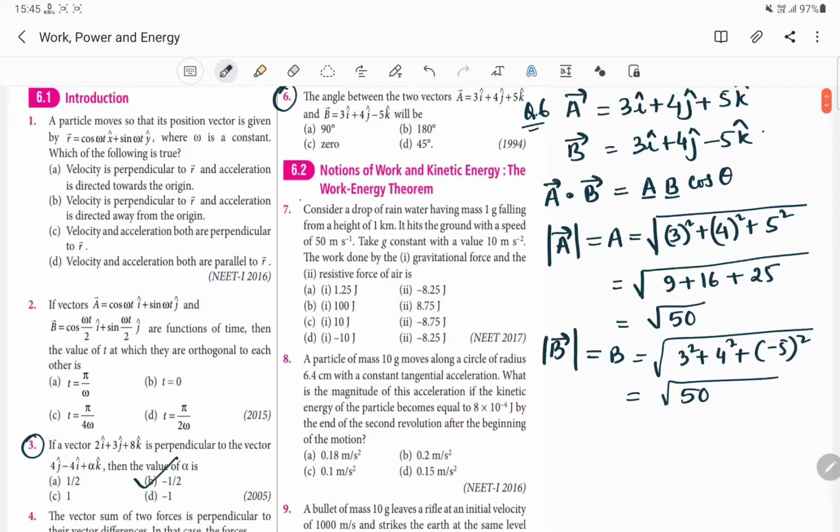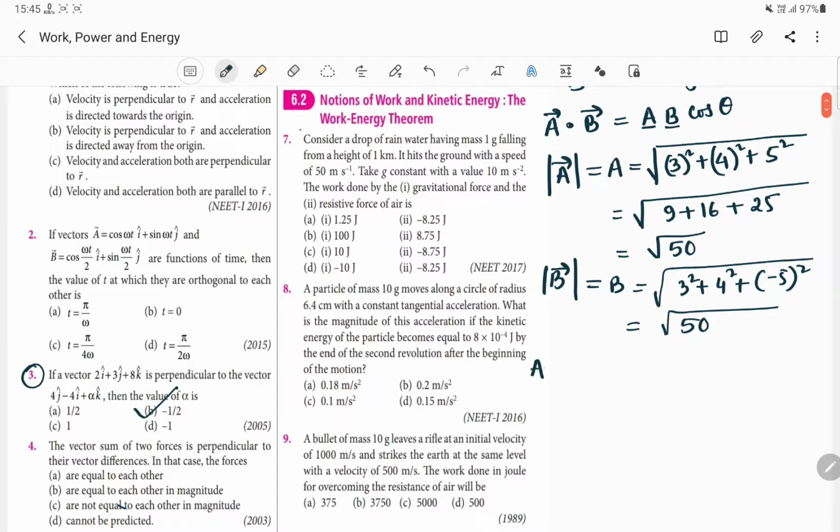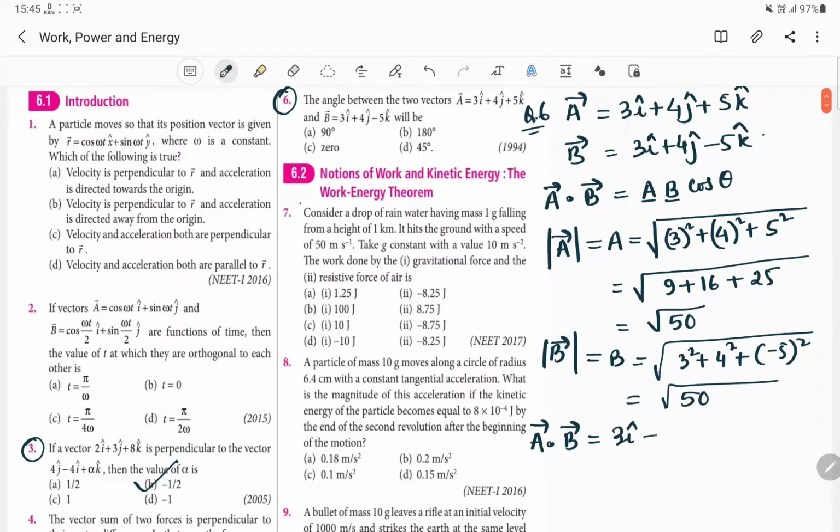Anyway, I should not erase the dot product, A dot B vector. Anyway, let us continue our question. A vector is 3 I cap plus 4 J cap plus 5 K cap, and what will be the components for B vector?